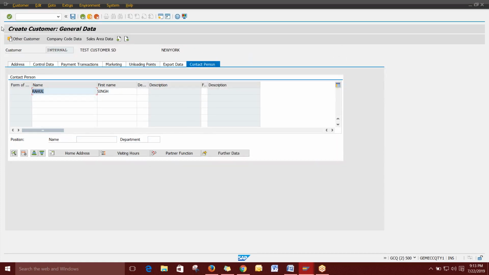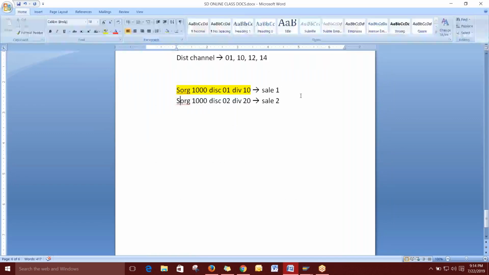Actually we have three sets of data. For a customer, we have three sets of things to create. The first thing is general data. The next thing is company code data, and the third thing is sales area data.